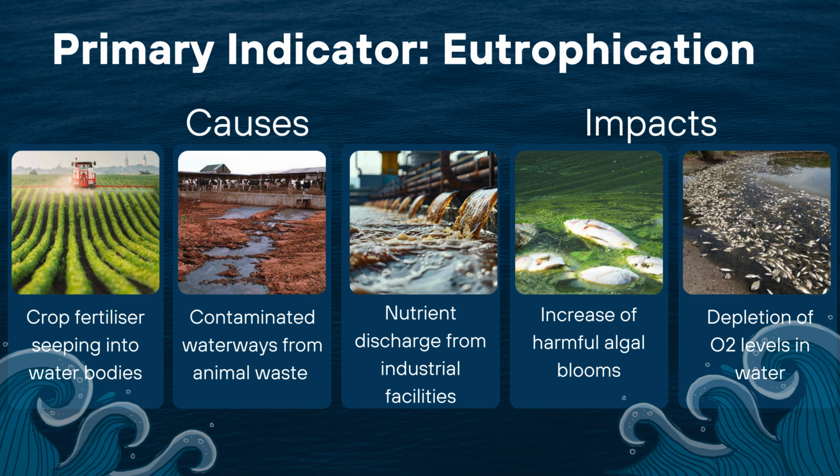Coastal eutrophication, on the other hand, is an overabundance of nutrients, particularly phosphorus and nitrogen, entering any body of water. There are many causes of this, such as crop fertilizer seeping into soil and washing into water bodies during rainfall, waterways becoming contaminated with pet and wildlife waste, and nutrient discharge from industrial facilities. As a result, eutrophication negatively impacts aquatic ecosystems by producing toxins and depleting oxygen levels in the water, causing harmful algal blooms which impact organisms' behaviour and physiological traits at a molecular level.